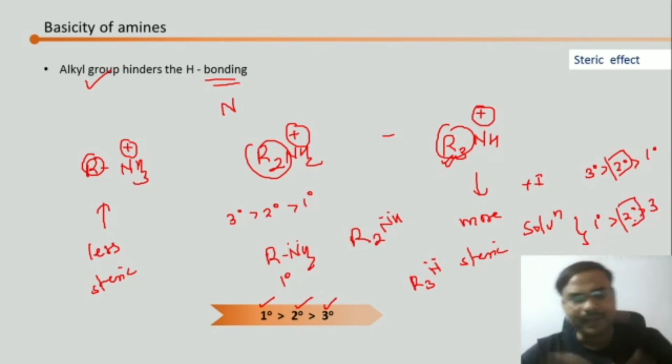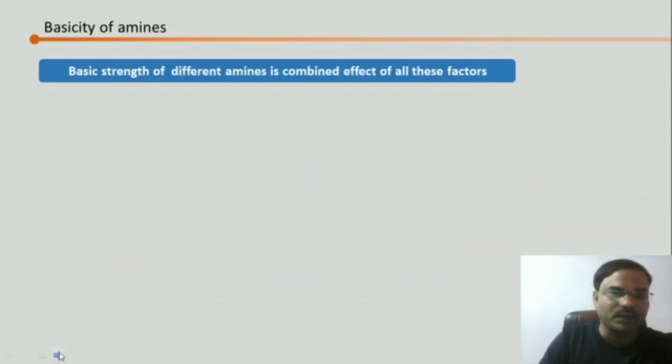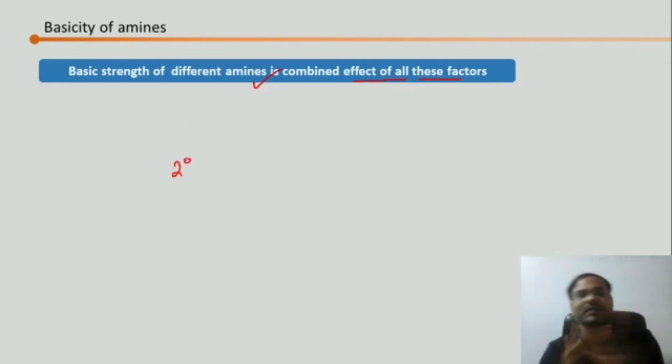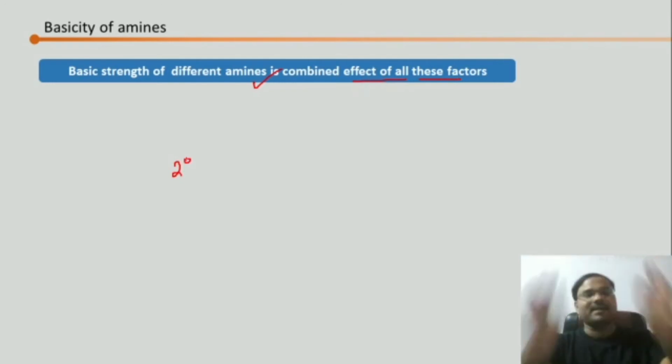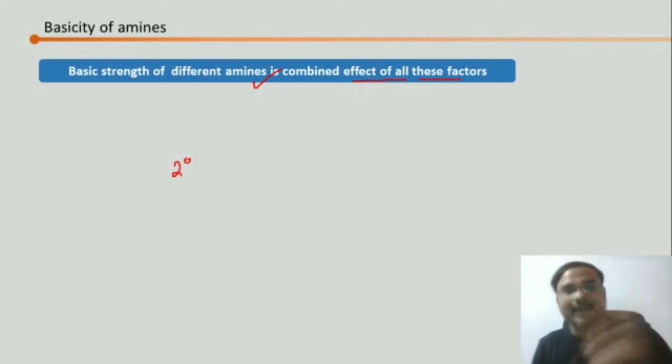So while predicting the basicity of amines, we will have to consider all these factors. And if we consider all these factors, what is going to happen? The basic strength of amine is a combined effect of all these factors. So we have seen that secondary are least deflected, so they are always going to be the winner. Secondary amines are going to be more basic. We have seen their position in the order remains the same in all the cases. So secondary are going to be the winner.